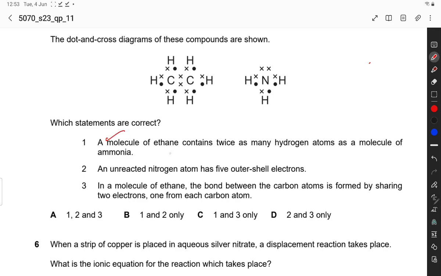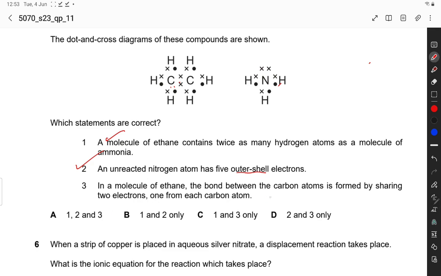Yes, it is correct. A molecule of ethane contains twice as many hydrogen atoms. Ammonia has 3 hydrogen atoms while ethane has 6 hydrogen atoms. So this statement is correct. An unreacted nitrogen atom has 5 outer shell electrons. Yes, nitrogen is present in group 5, so it has 5 valence shell electrons, or outer shell electrons. This is also correct.